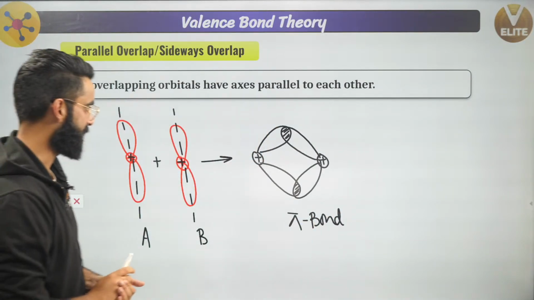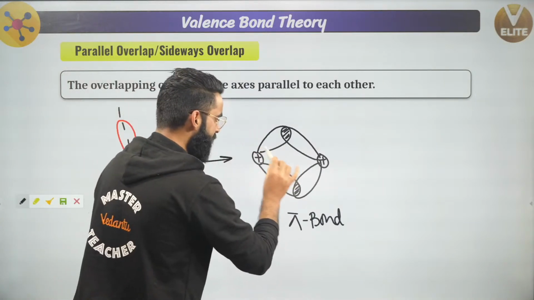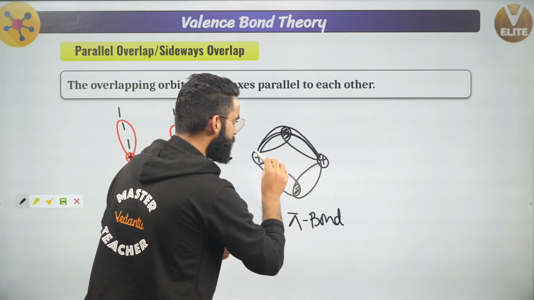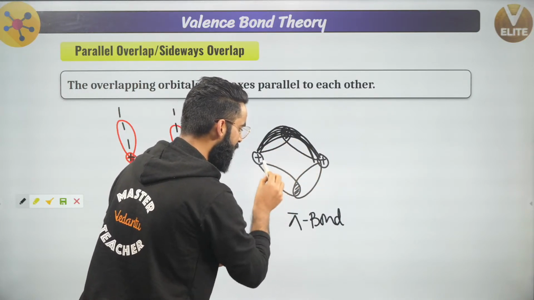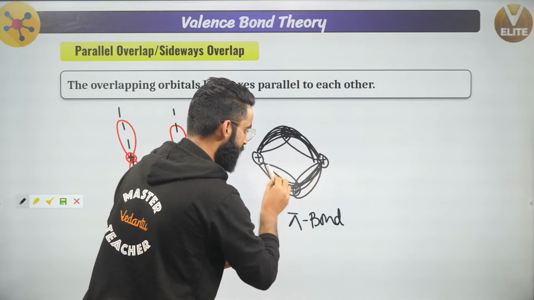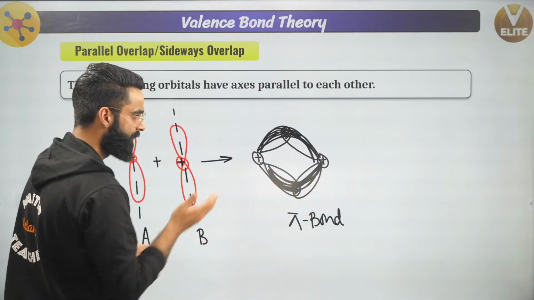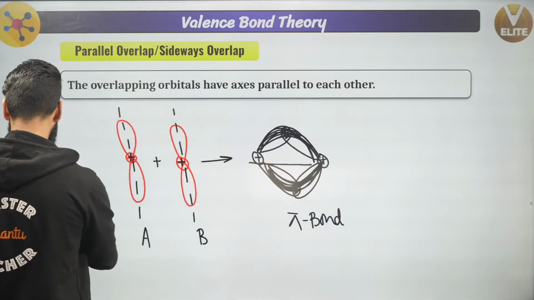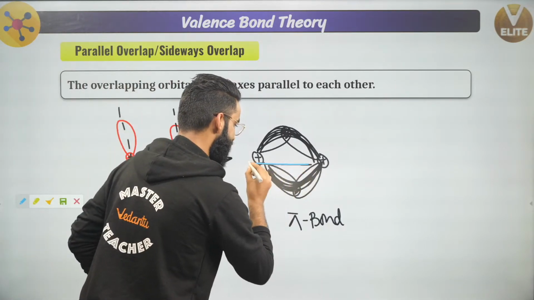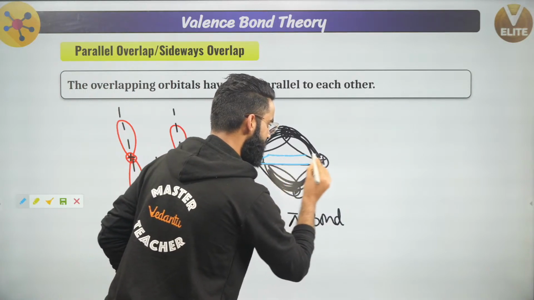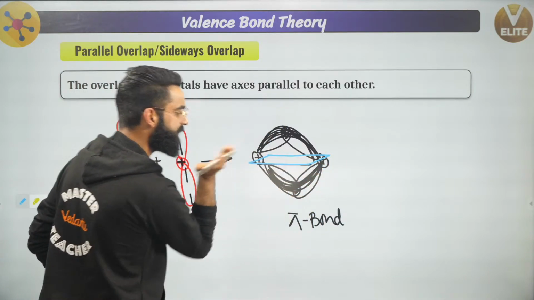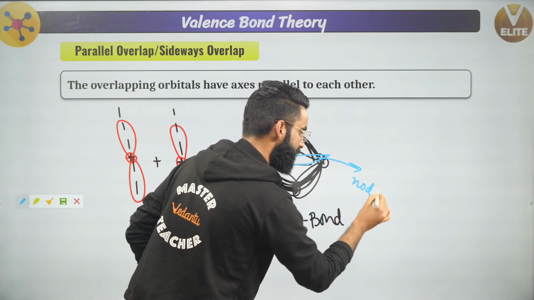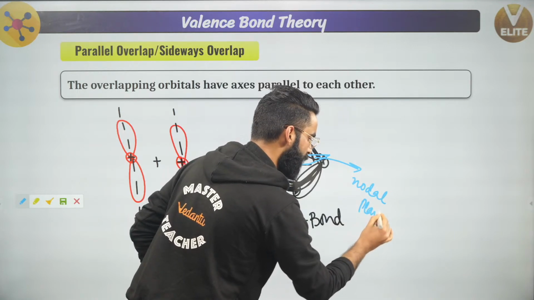Now people, one more interesting thing. See guys, the electron density right here in this overlapping lies above the plane. This is the electron density which I'm talking about, and below the plane, yeah? Electron density lies above the plane and below the plane. So right here, a plane will exist like this. Let me change the color of it. A plane will exist right here, okay? This is the plane at which the electron density is going to be 0. And the plane at which the electron density is going to be 0, that's what we call a nodal plane.